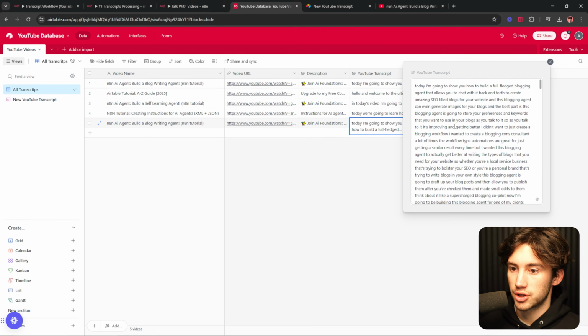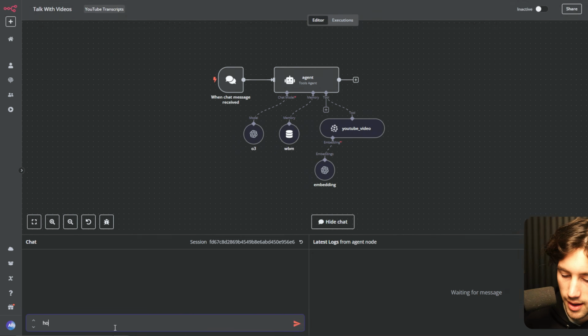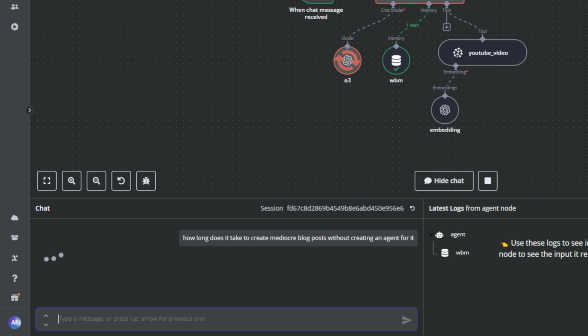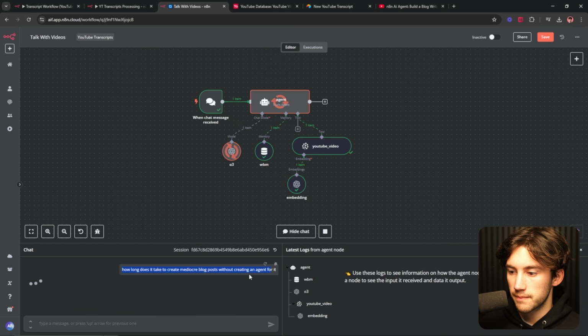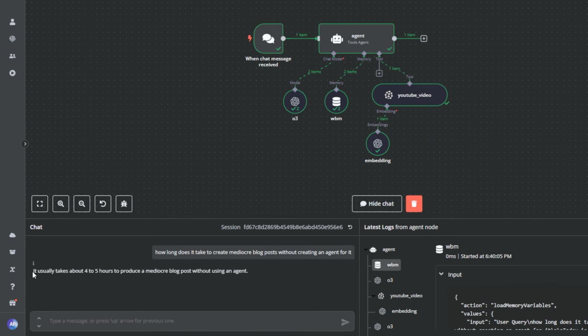So let me ask that question about mediocre blog posts, just so I can show you how granular this can get. How long does it take to create mediocre blog posts without creating an agent for it? And it should say 4 to 5 hours. And it's going to go search my vector database. It's going to use this query as a small sample in order to pull information from the videos.